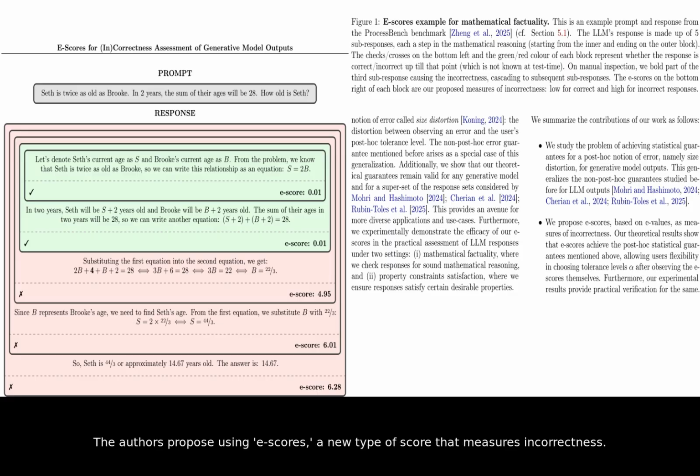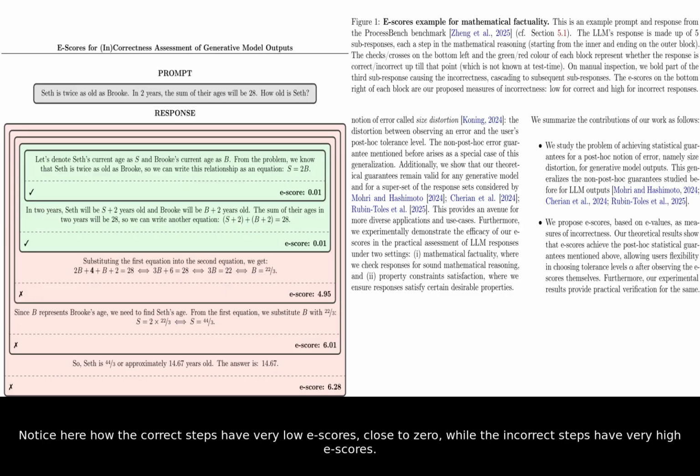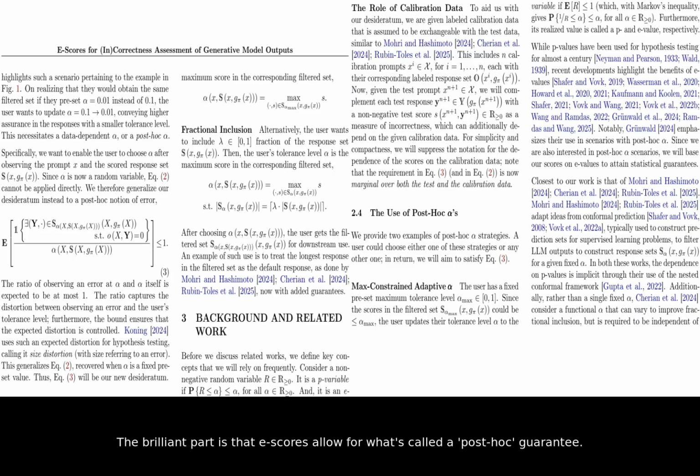The authors propose using e-scores, a new type of score that measures incorrectness. Notice here how the correct steps have very low e-scores, close to 0, while the incorrect steps have very high e-scores. The brilliant part is that e-scores allow for what's called a post-hoc guarantee. This means you can look at all the scores first and then decide what your tolerance for error is. This flexibility is a game changer for how users can interact with these systems.